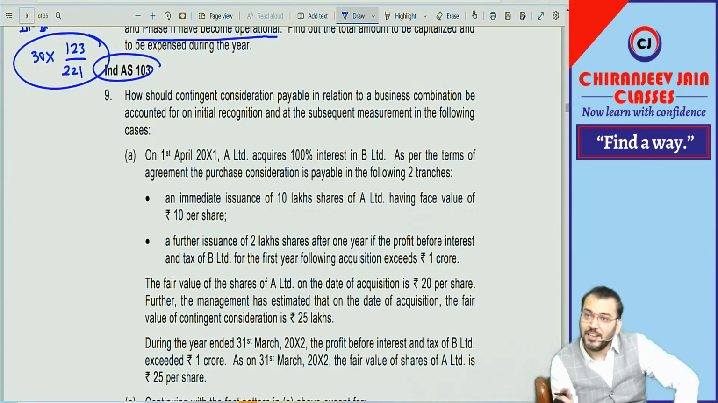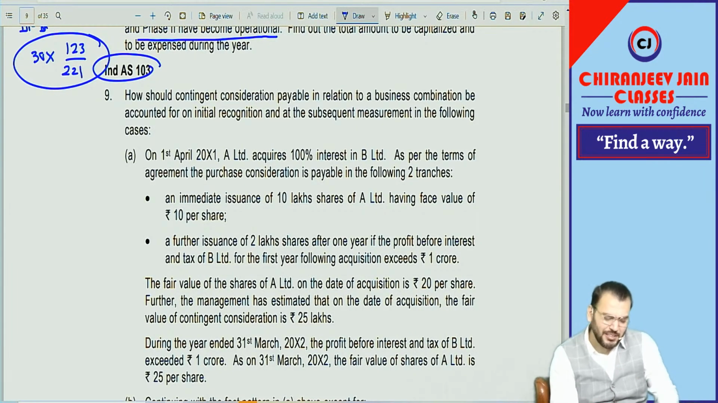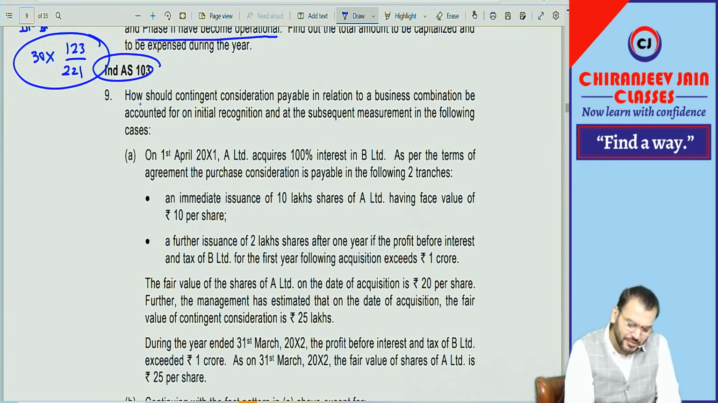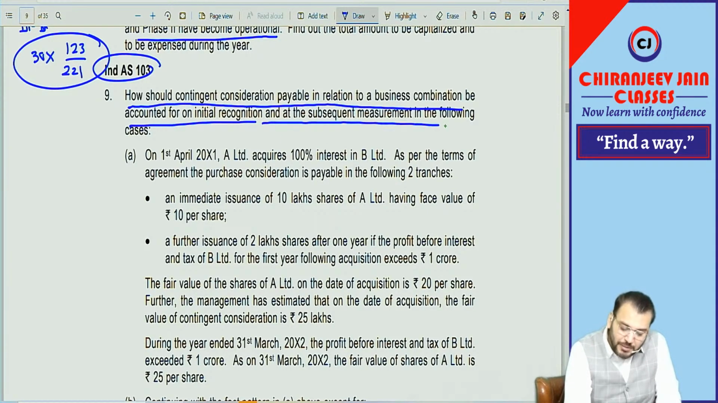And if it is classified as a financial liability, initially it will be at fair value on the date of acquisition, and subsequently remeasured at fair value, with the difference transferred to PL. Same thing, same to same question we have done. How should contingent consideration payable in relation to a business combination be accounted for at initial recognition and subsequent measurement in the following case? On 1st April 2001, A Limited acquired 100% interest in B Limited.